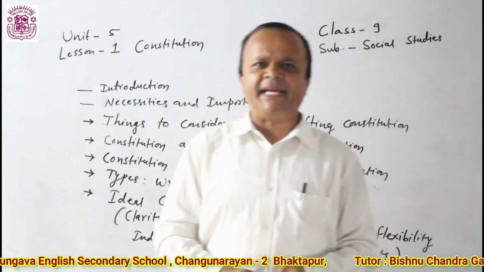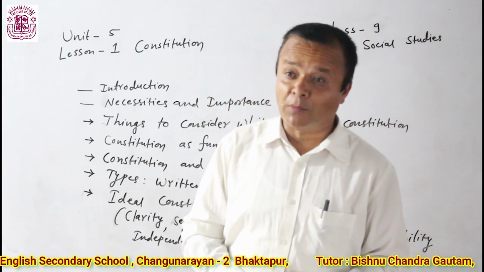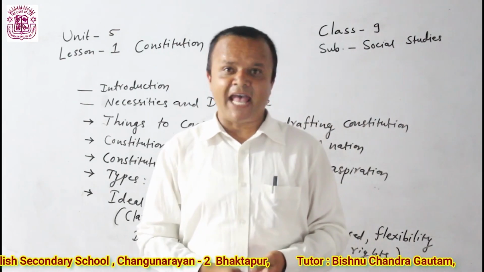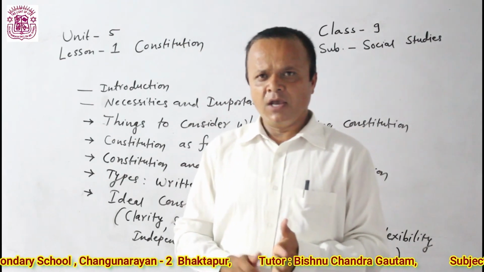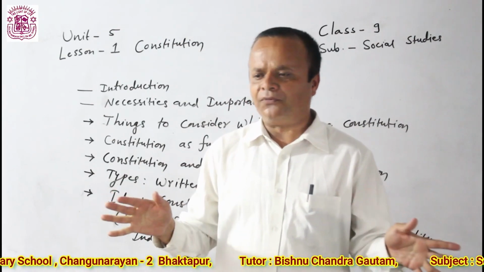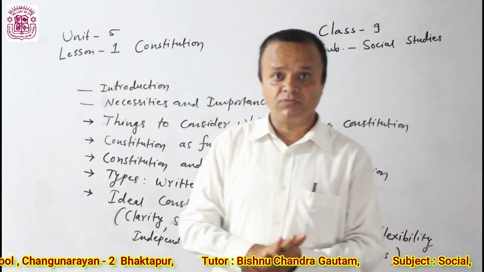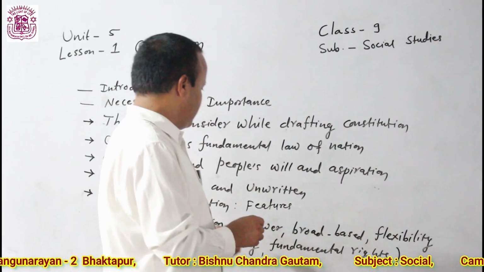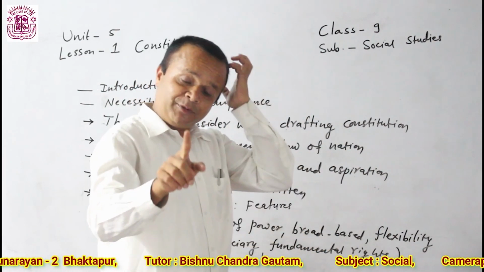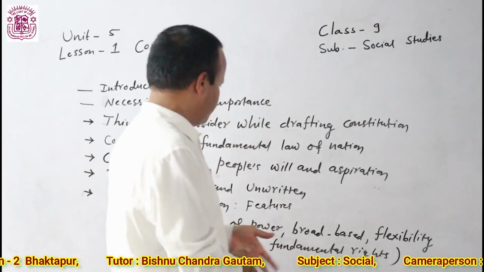If the judiciary is not free, then democracy and democratic values and norms cannot be promoted. The judiciary should be free and fair. Ideas related to it must be mentioned in the constitution. Only then will the constitution be an ideal constitution.